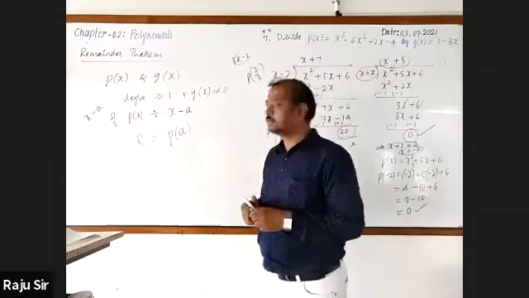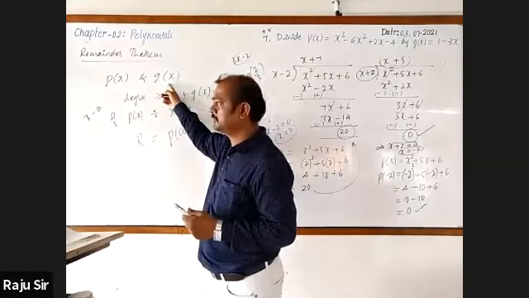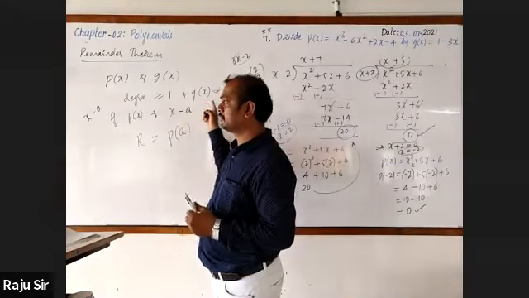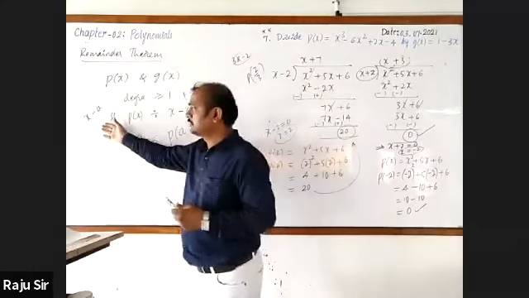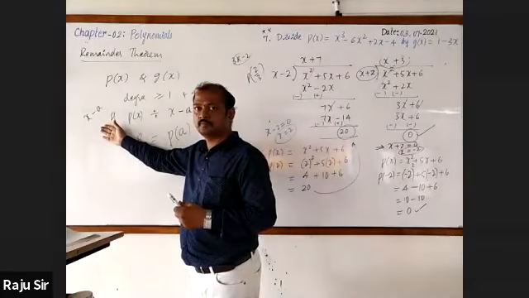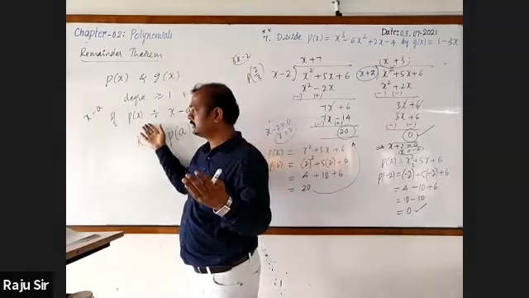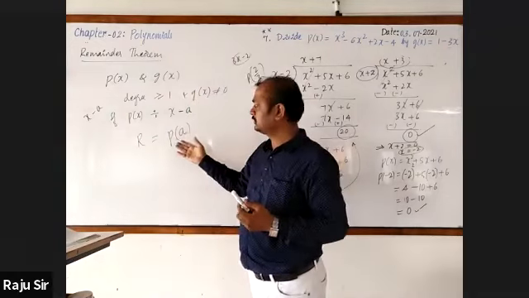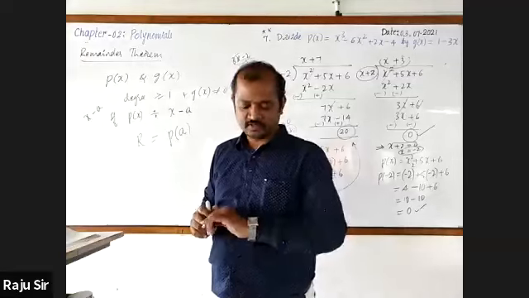Rachit, continue. Let P of x and G of x be any two polynomials whose degree is equal to or greater than 1, where G of x is not equal to 0. Let x minus a be a polynomial. If P of x is divided by x minus a, the remainder will be P of a. Very good. It is right. Absolutely right.